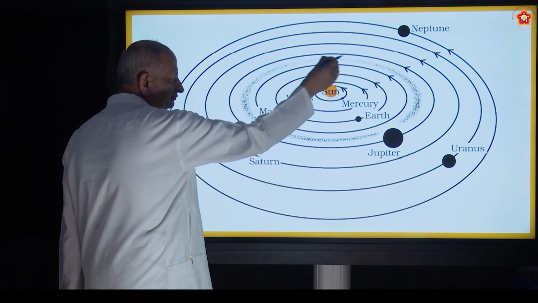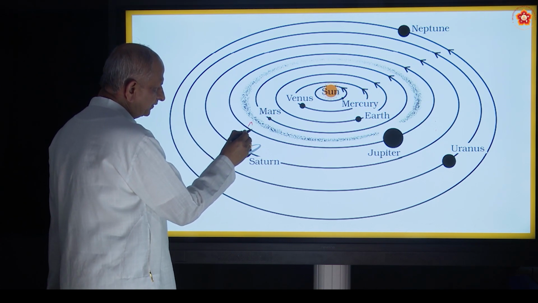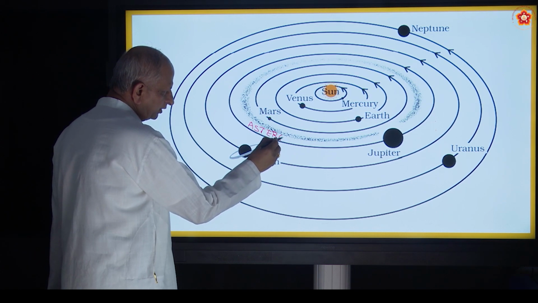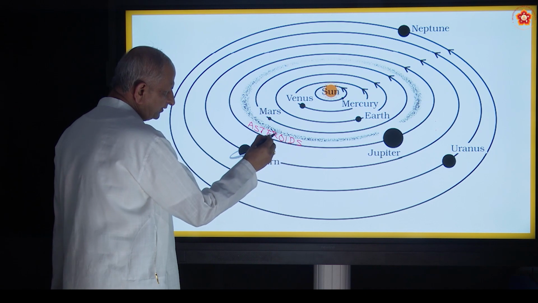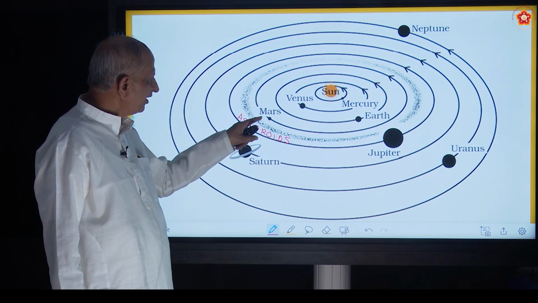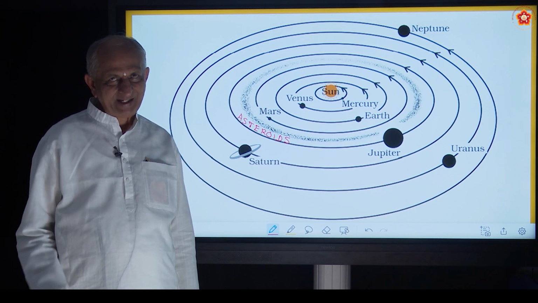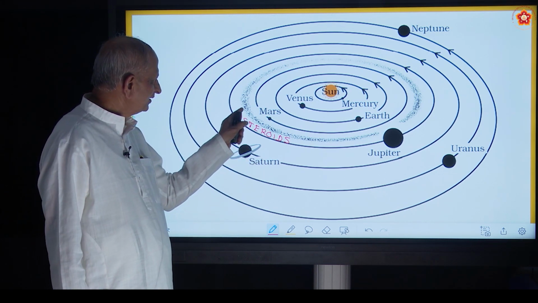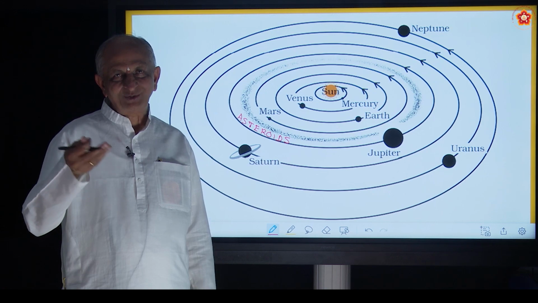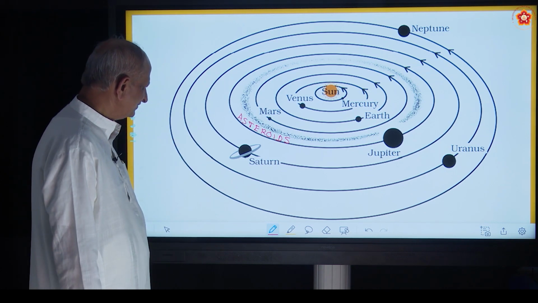What about the dots here? They are called asteroids. Asteroids are the heavenly bodies between the orbits of Mars and Jupiter. They are also very small type of planets only, and they will be spread in between Mars and Jupiter. But again, there is no answer for why in science. It's a mystery. Okay.